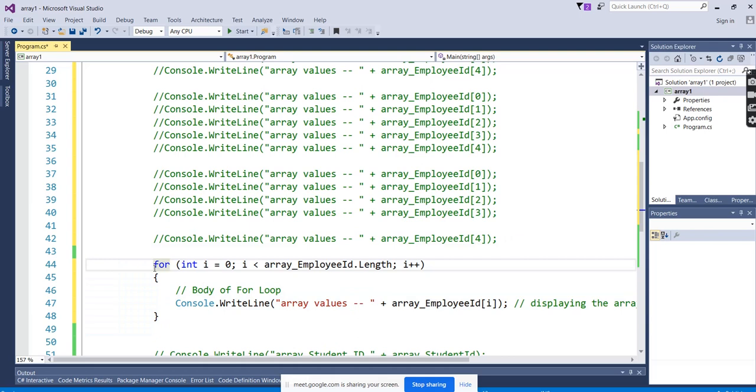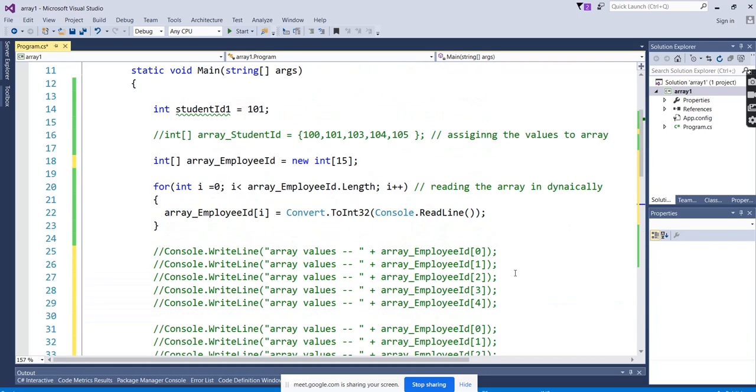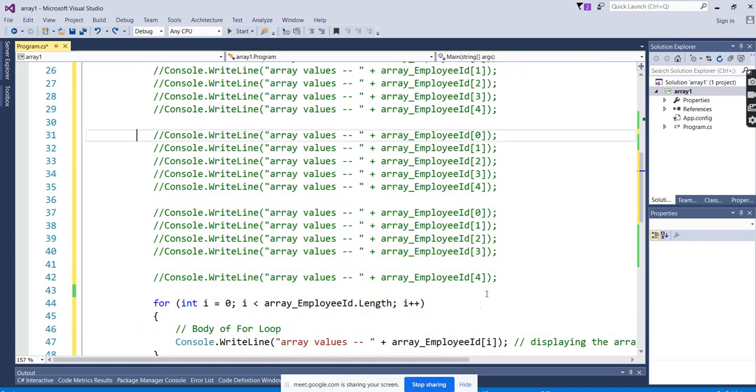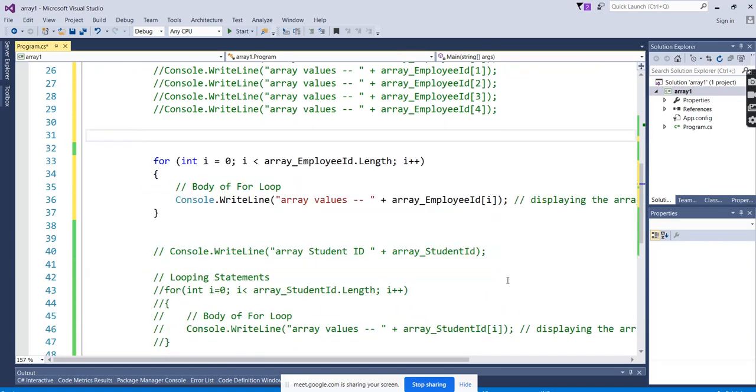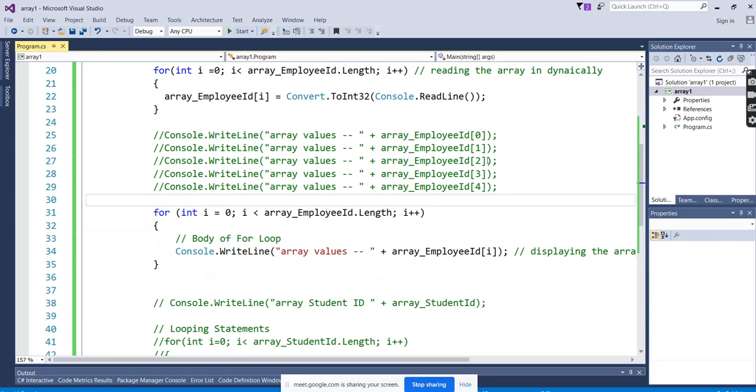That's the reason we go with looping statements to read and display the array values, because the array contains indexes. So we have to read the array individually, one by one. That's the reason we go with the for loop rather than hardcoded values. If you know the size is only 1 or 2, then you can go with this, no issues. But when the size is dynamic or huge, go for looping to display the values.